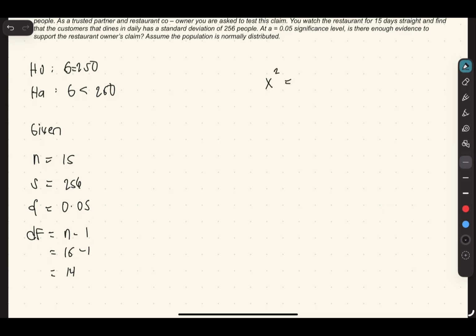chi-square is equals to sample size minus 1 times the square of sample standard deviation or sample variance all over the square of population standard deviation or population variance.